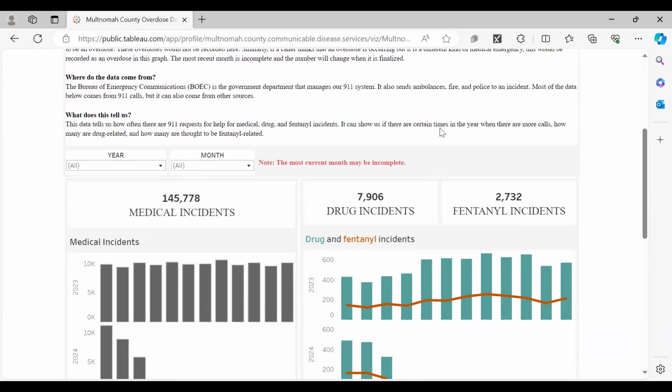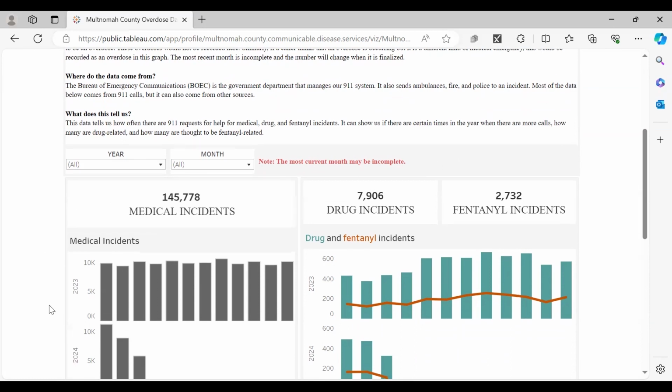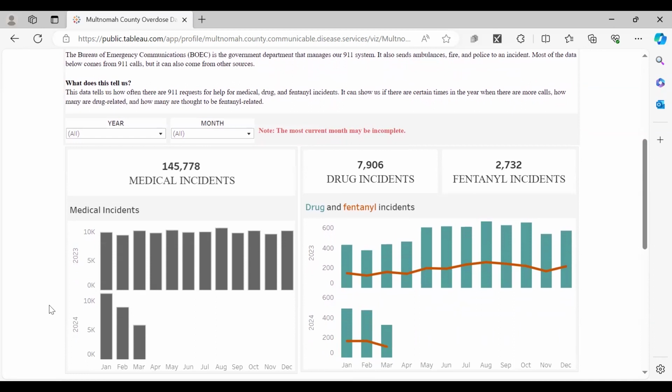And we have specific information here on drug incidents and then fentanyl incidents. This is fentanyl specific only based on information from the caller. So when a caller lets the 911 operator know that they believe that this was a fentanyl related incident, that's recorded and that information is provided here.